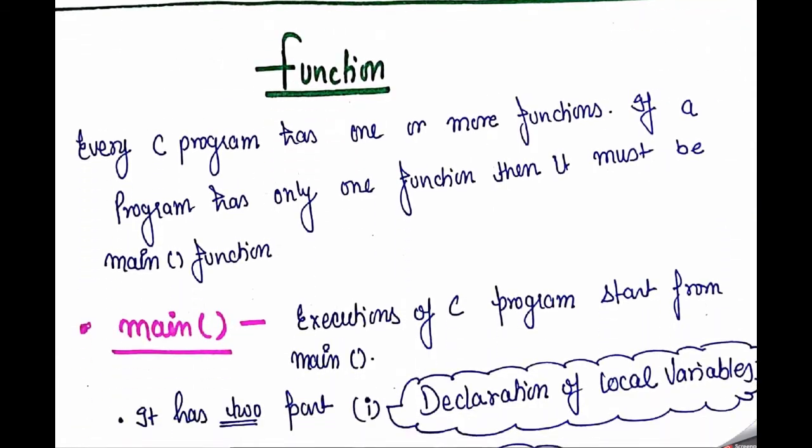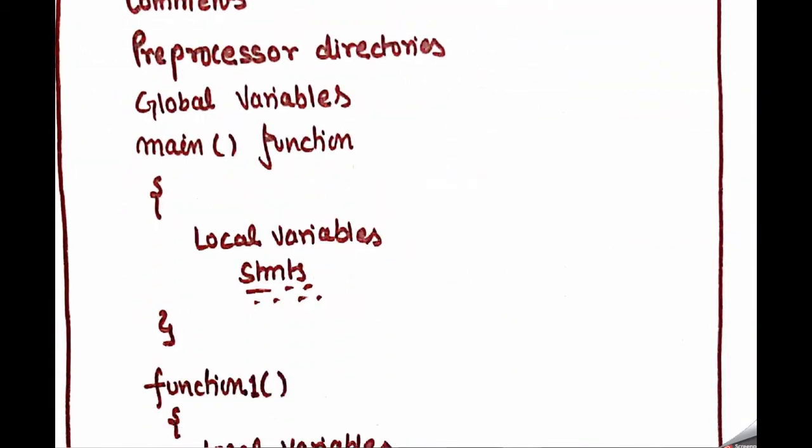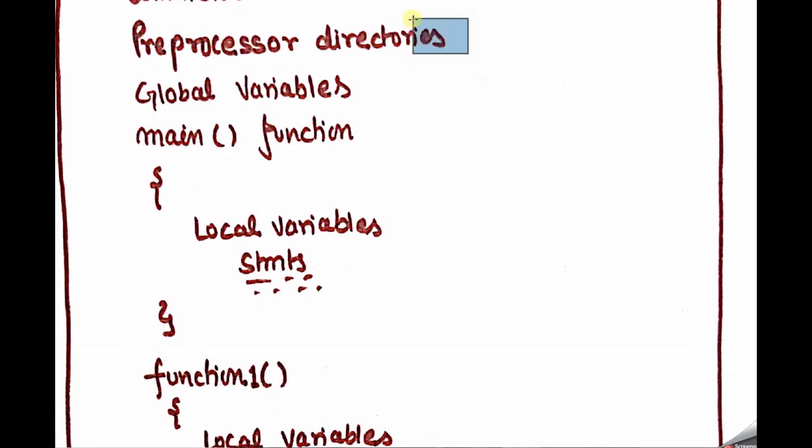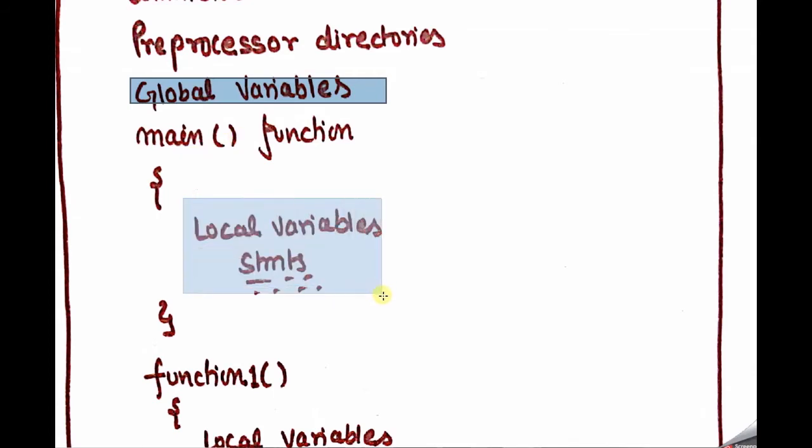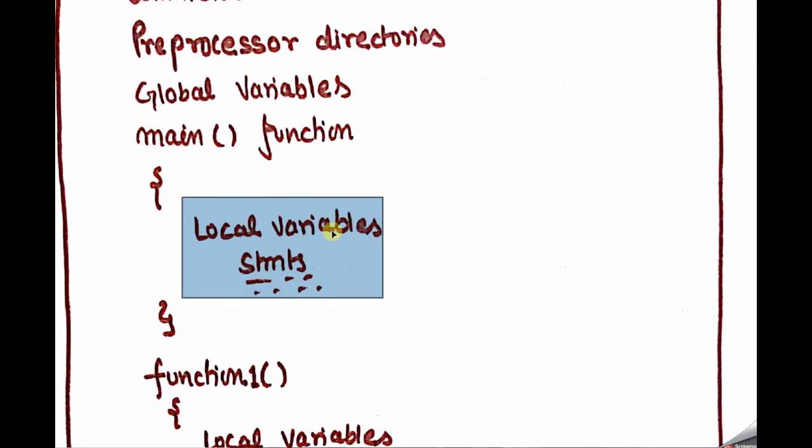Okay, so let's start with the function part. Why do we go to the function part? Because we did the preprocessor directives. Now the global part: globally, the variables which we want to access by each and every function, we need to declare as global before the main function. And if you want to access a variable only within a scope area, like variables a, b, c that belong only to that function, that type of variable is known as a local variable. Okay, so this second part is also covered.